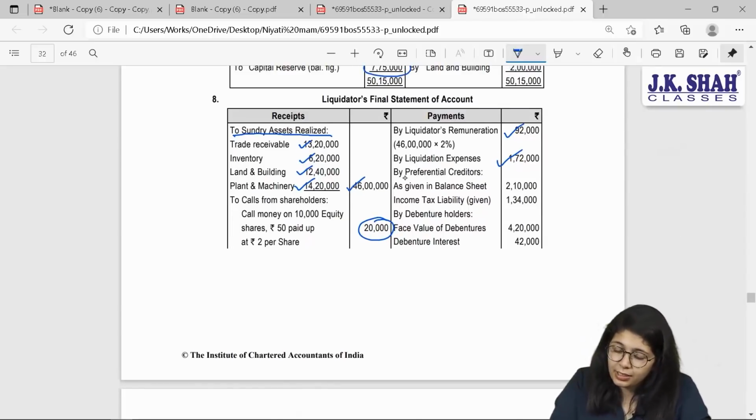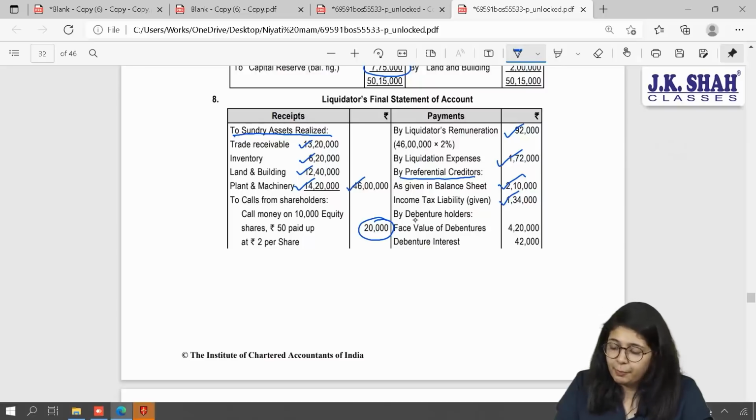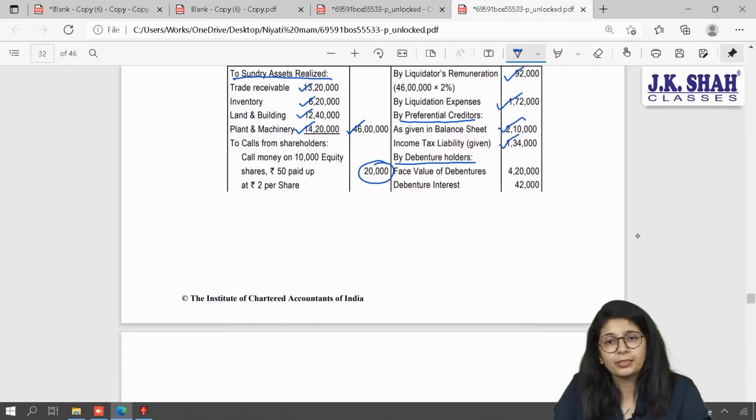But I discussed there are two preferential creditors. As per the balance sheet, it is 2,10,000, and over and above the balance sheet, they have mentioned that 1,34,000 is income tax liability. So that is again preferential. After preferential, we pay debenture holders having floating charge on all the assets.